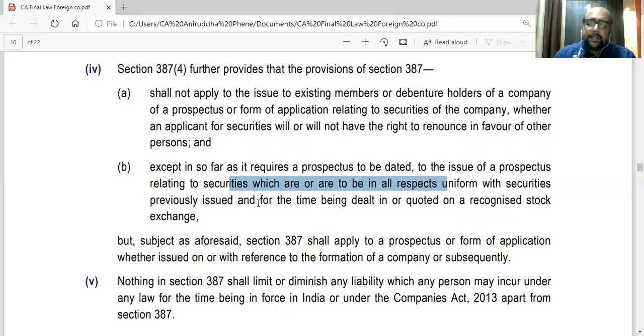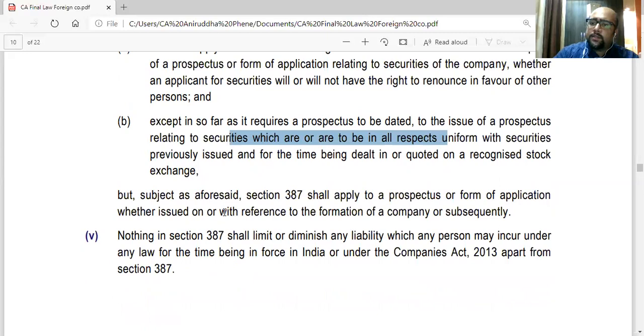So basically, what they are saying is that Section 387 won't be applicable if the foreign company is issuing similar types of securities, which are already listed on the stock exchange, to its existing members or debenture holders, in a rights issue, with the right of renouncement or without the right of renouncement, except that the prospectus should be dated and the securities are similar to what were issued earlier. But for others, Section 387 shall apply to prospectus and form of application.